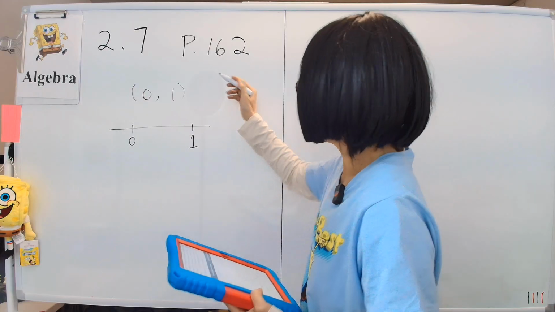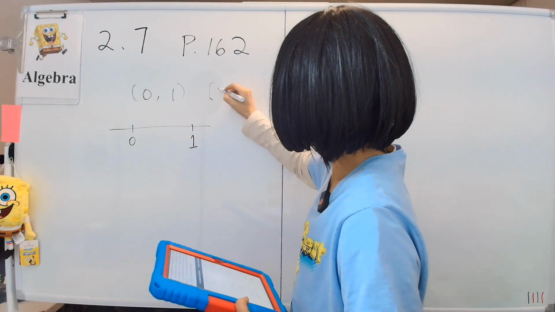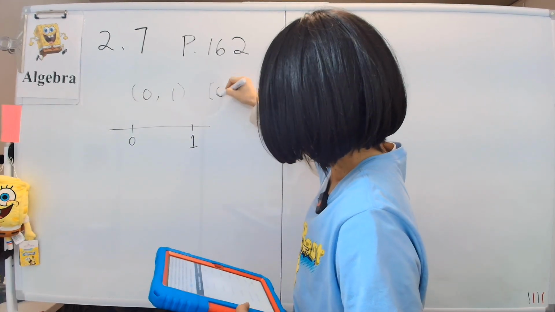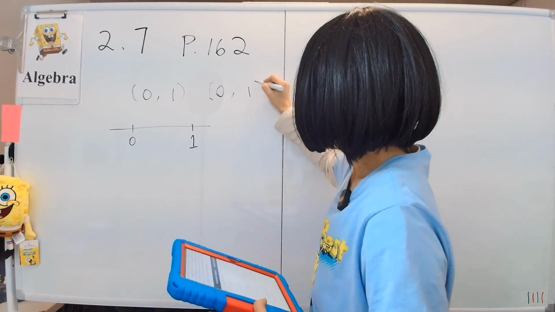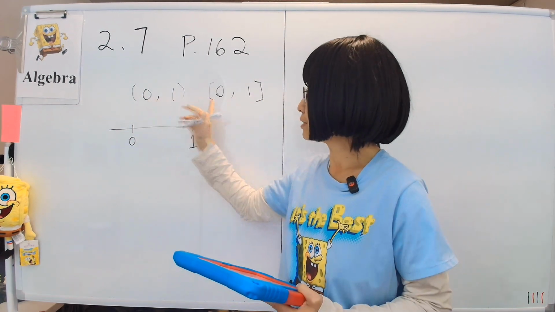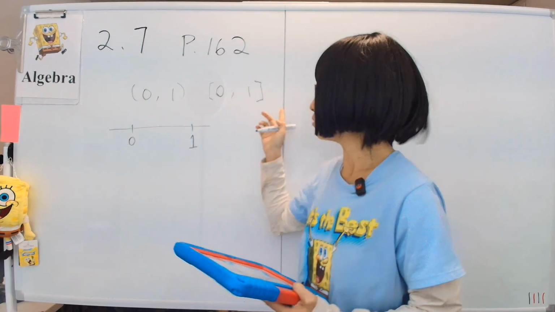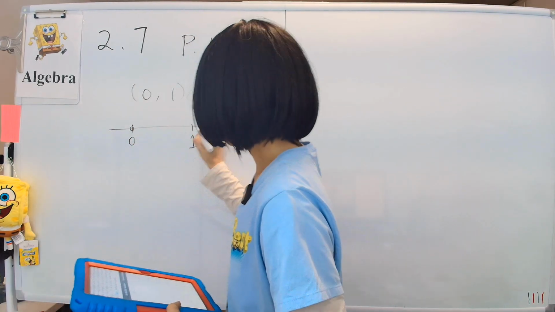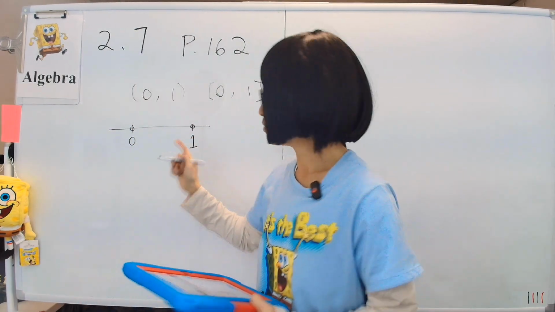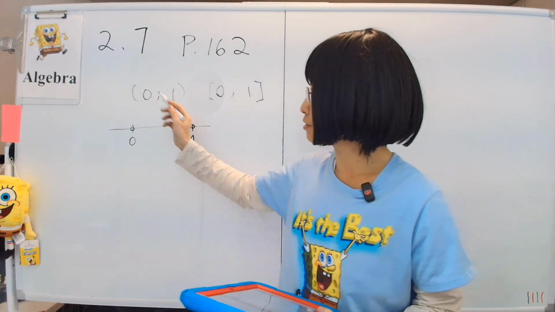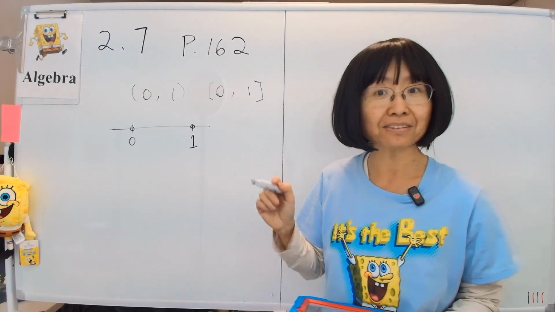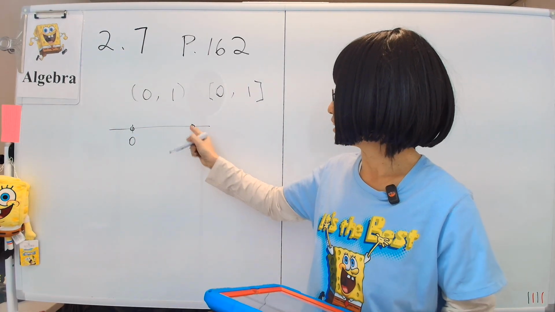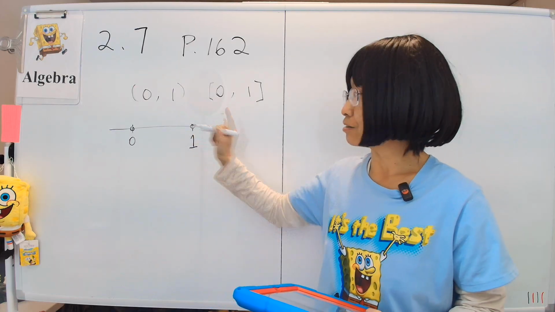Okay? To include 0 and 1, we write it like this. You use the bracket. 0, comma 1, and that means every single number between 0 and 1, including 0 and 1. So in this case, what we do is we draw a circle here. That means there's a hole there, right? But remember, the hole is extremely small because the hole consists of 0 only. There's nothing else in it. And then similarly, this hole consists of only 1.